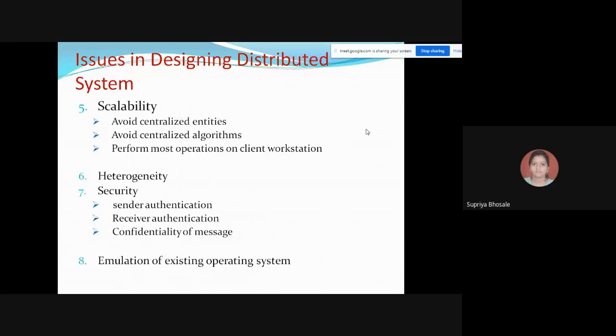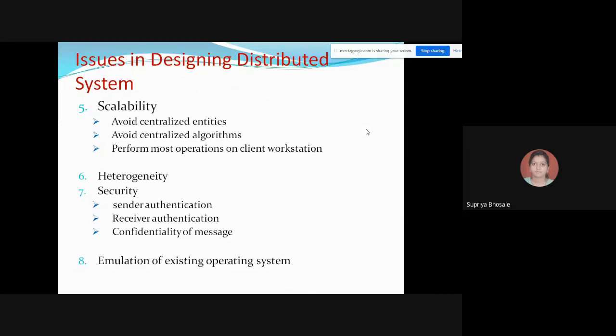Then coming to the scalability. So how are you making your distributed system more and more scalable? By avoiding the centralized entities, avoiding the centralized algorithms, and by performing most operations on client workstations, we can achieve more and more scalability in a distributed system. But also this point is coming under the issues.